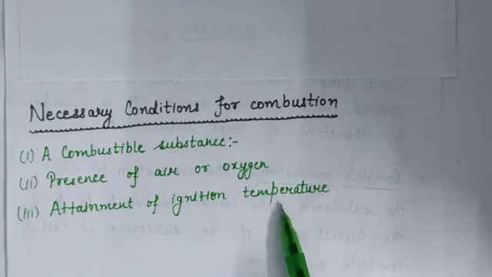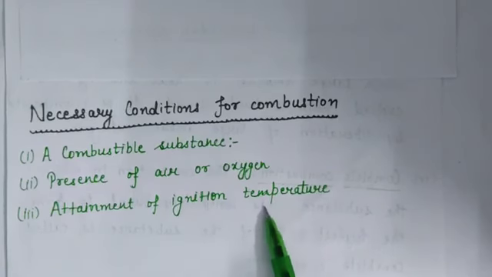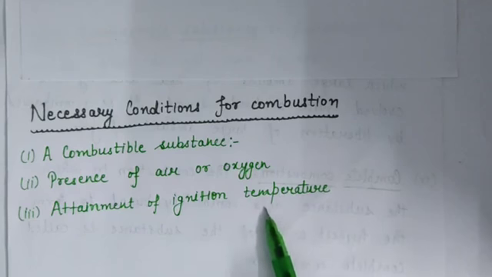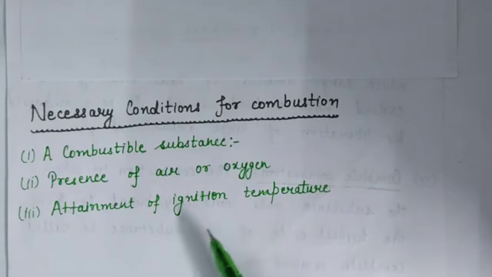Different substances have different ignition temperatures. Like a matchstick catches fire when it is rubbed against a rough surface. A burning matchstick can set a piece of paper to fire immediately. Means by the matchstick we can burn a paper, but it cannot set a piece of wood to fire.